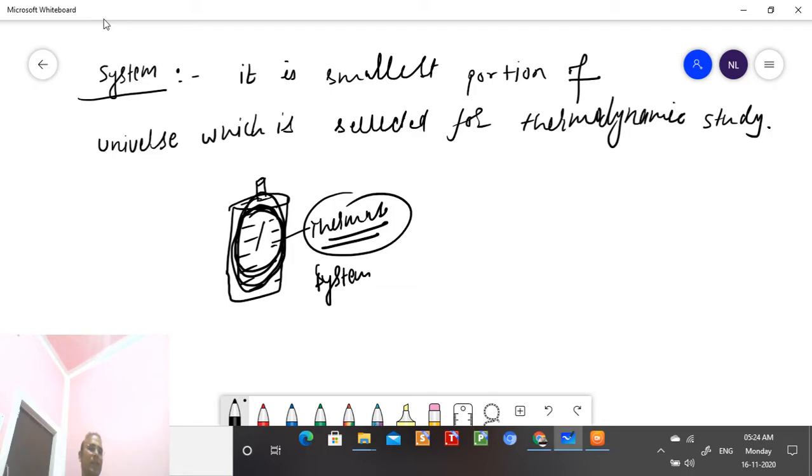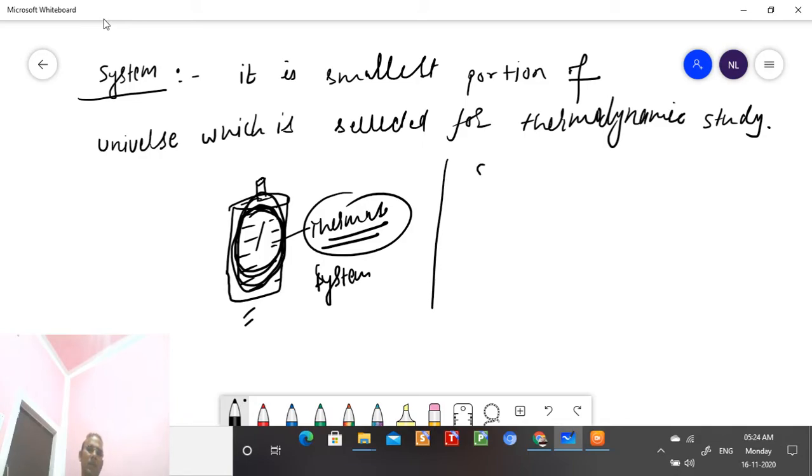But water in a river is not a system. So the system is the smallest portion selected for thermodynamic study, which means the effect of heat, temperature, and pressure.